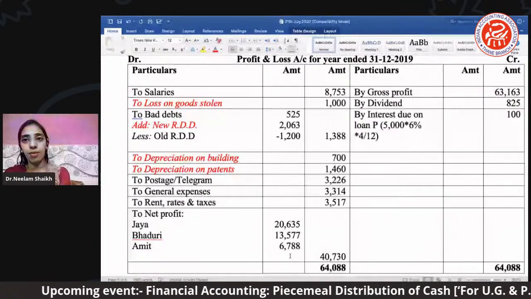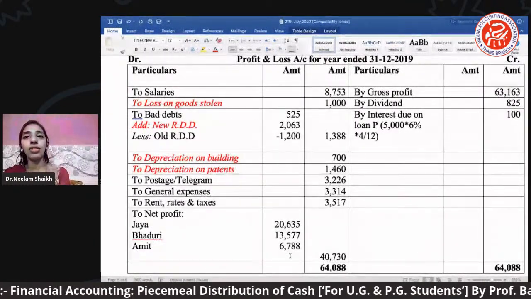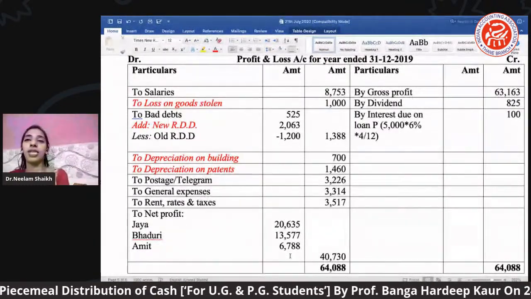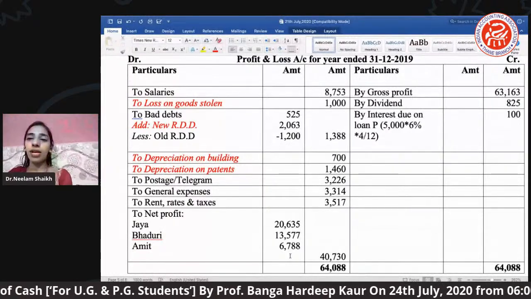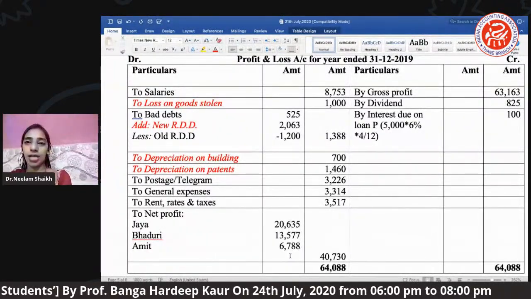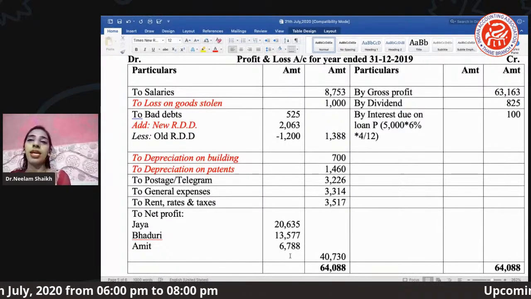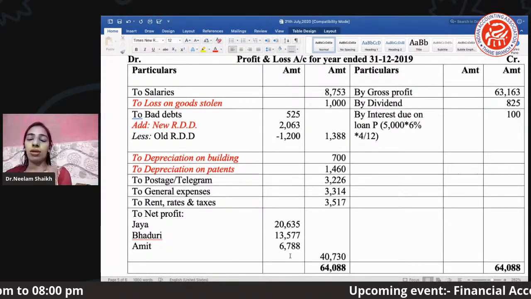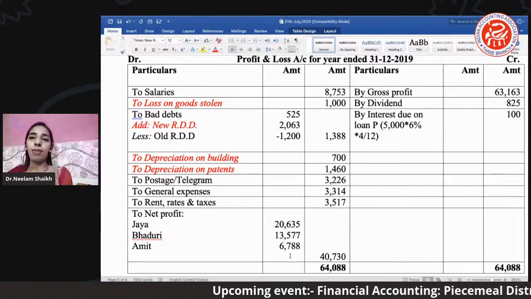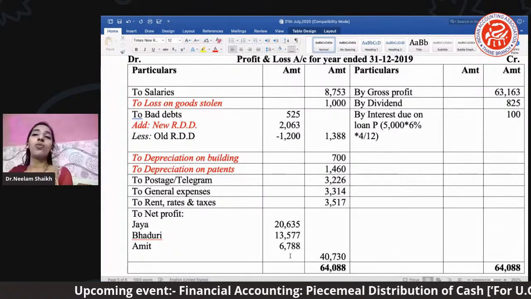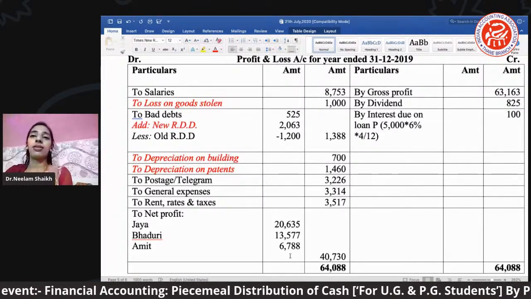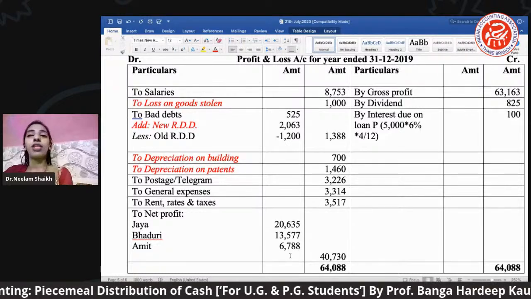Whatever the net profit is there, it should be shared among all the 3 partners on their new PSR. If you remember, कल ही मैंने आपको new PSR calculations बताए. In a 1 rupee, if 1/6 portion is brought by Amit as a C or new partner or admitted partner, then we need to calculate our new PSR, and this distribution has been made as per the new PSR.